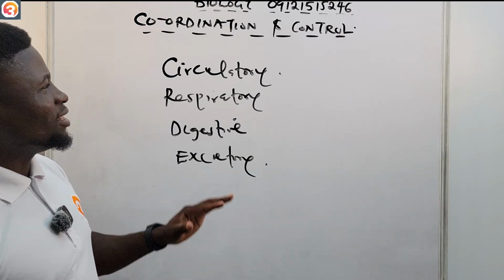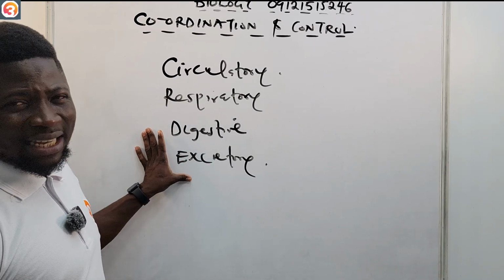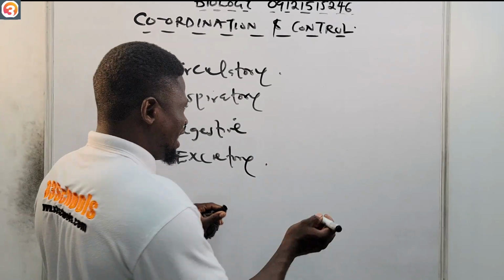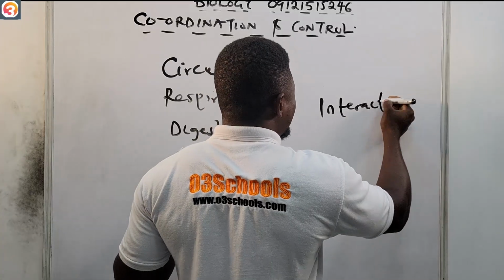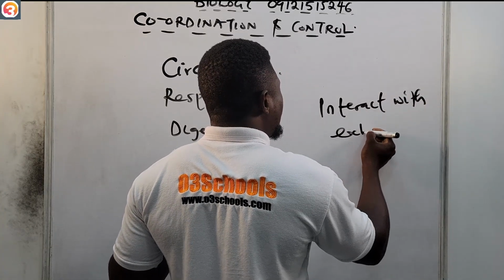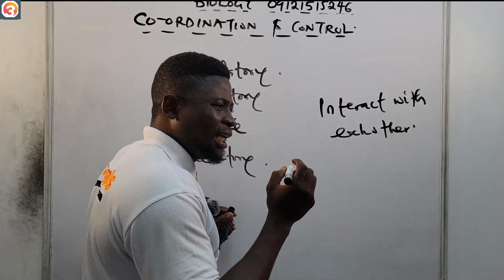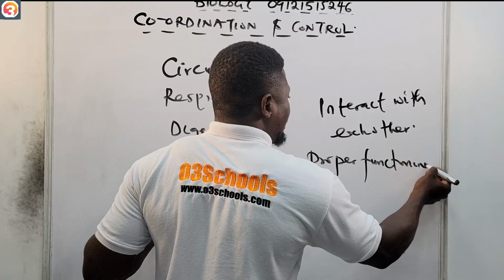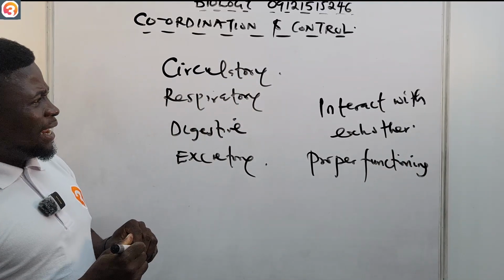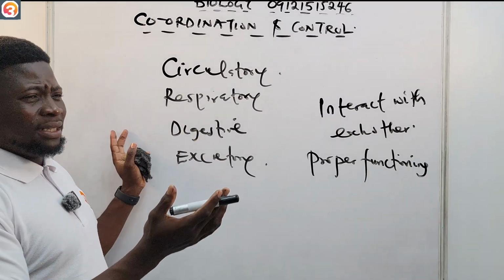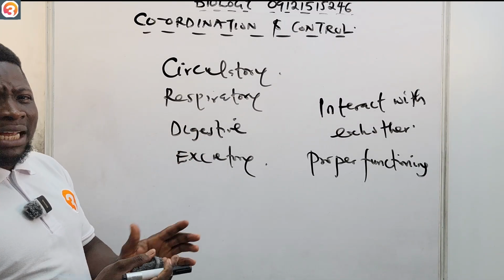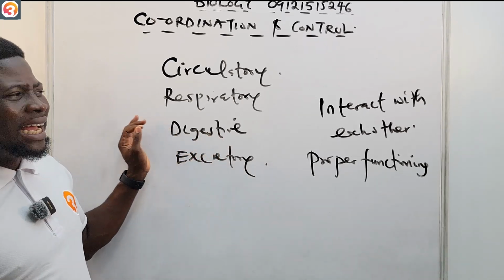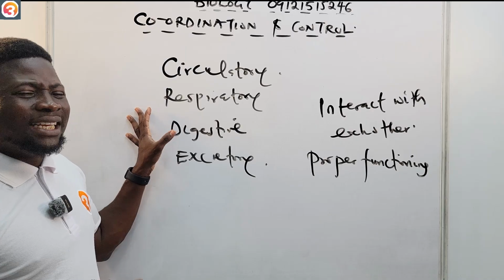I've hinted before that all of these life processes, all of these organ systems, need to interact with each other for proper functioning. And as you can see, these organ systems are many, and sometimes two or three may even be performing functions at the same time, and that is why they need coordination. They need to be coordinated.